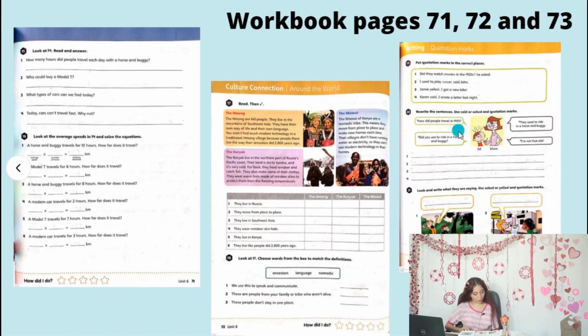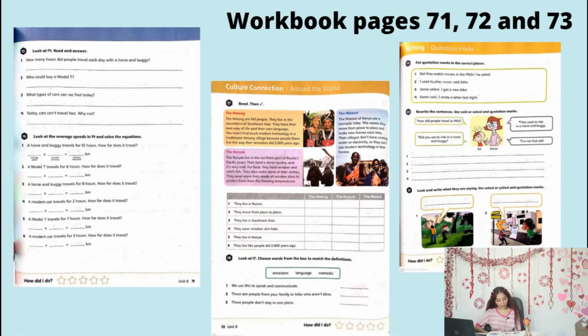And activity 21, look and write what they are saying. Use asked or yelled and quotation marks. Yelled is something like that, okay? So when you are screaming, that's yelled. So it's the same that you are going to do. Now, in this case, you are going to make up, vas a inventar ahora, the dialogues. And you're going to use he asked, he said, he yelled. So you're going to use asked and yelled, and of course the quotation marks.